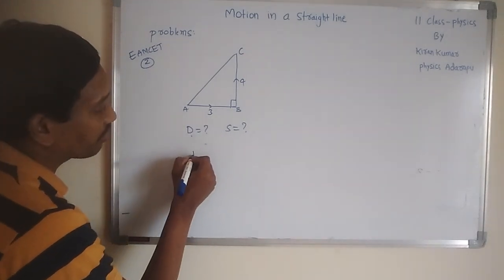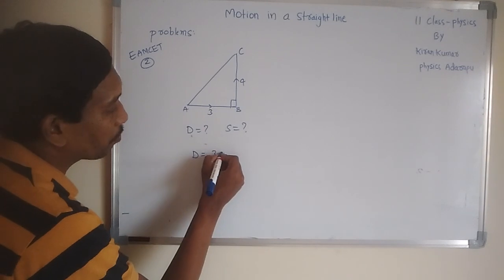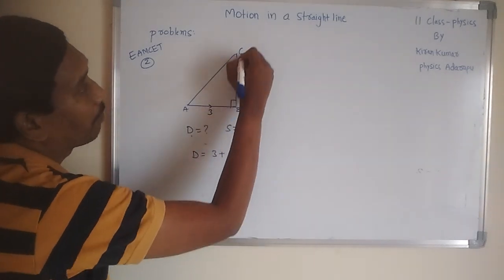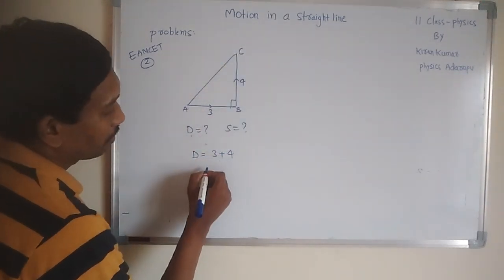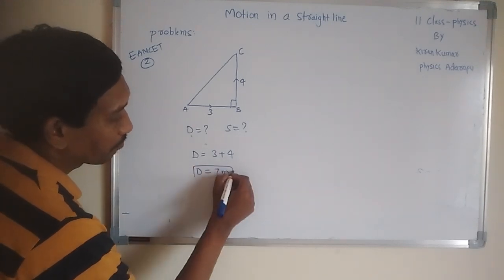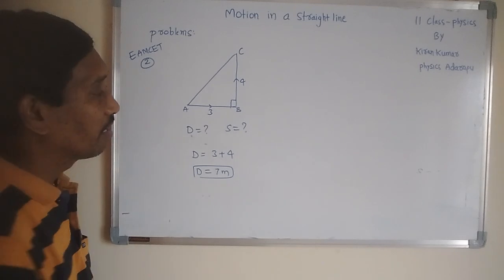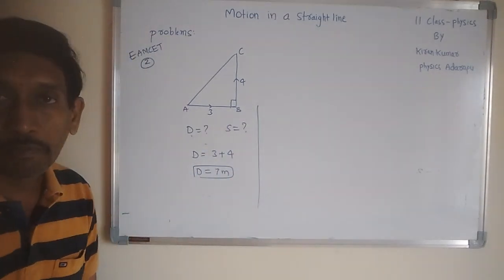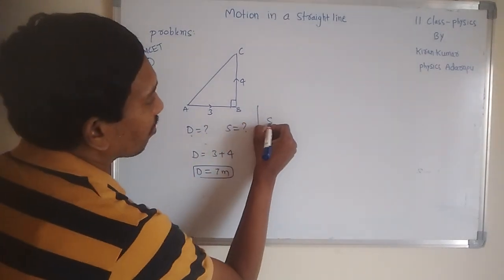From A to B it is 3 meters, plus from B to C, 4 meters. 3 plus 4 is 7 meters. So 7 meters is the distance.